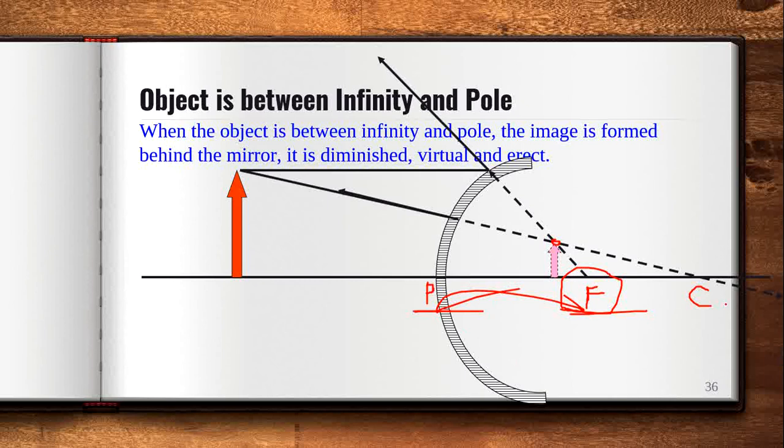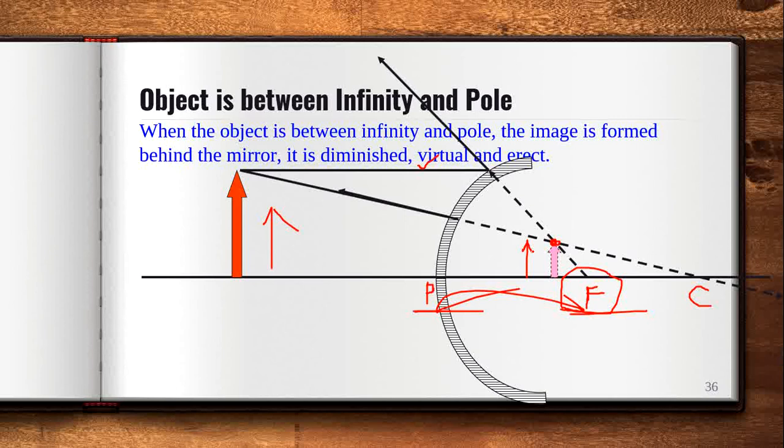The focus and center of curvature are all behind the mirror, and the image is diminished because it is smaller than the object. You can see here it is virtual, because the reflected rays are not actually meeting anywhere. But if we extend them in the opposite direction, then we find the image at the intersection point. This is not really happening, but our brain can imagine and our eye can see that. That's why it is virtual. It is erect because the direction of the object and the direction of the image are the same. So the image is erect.